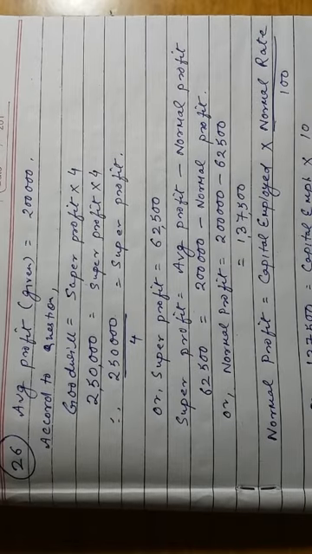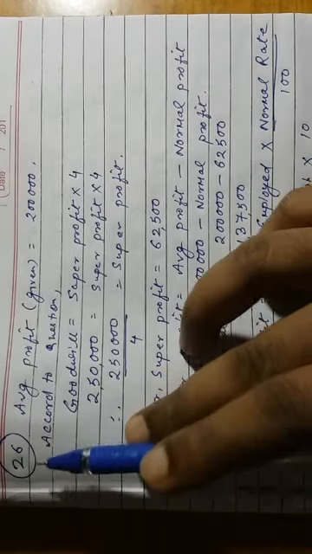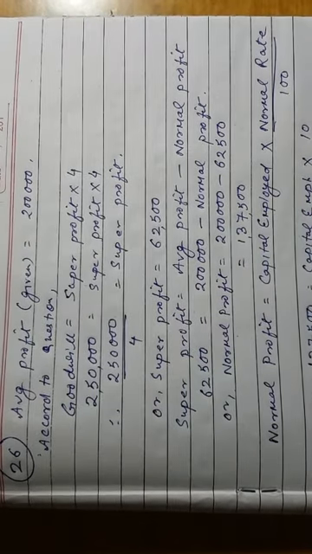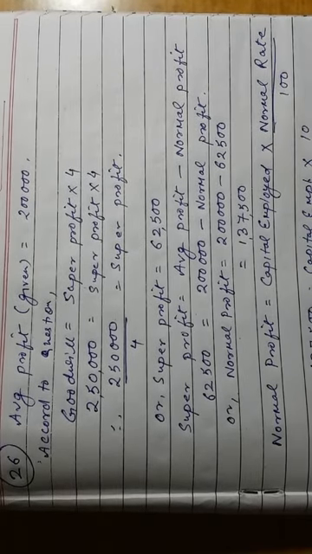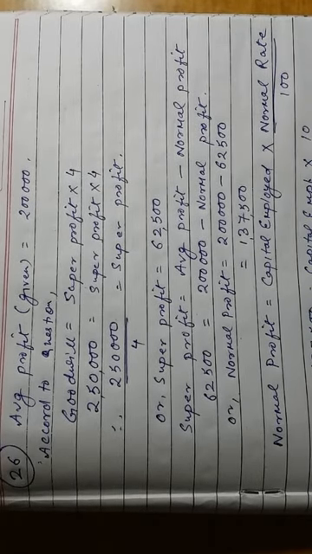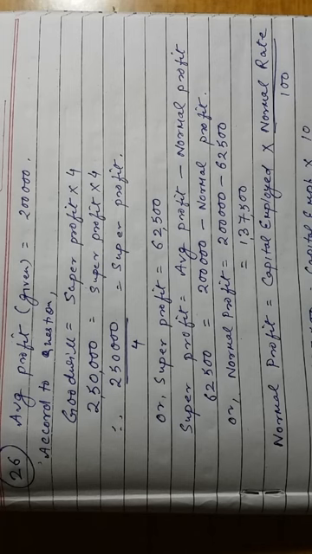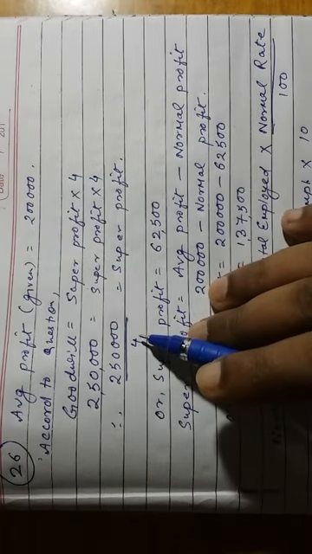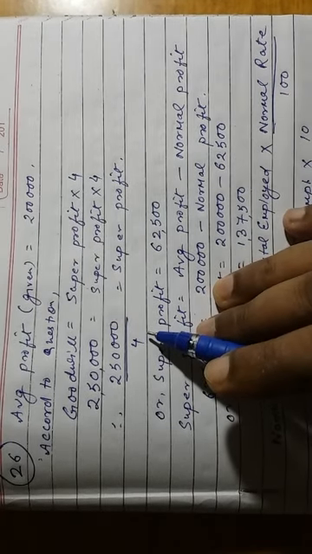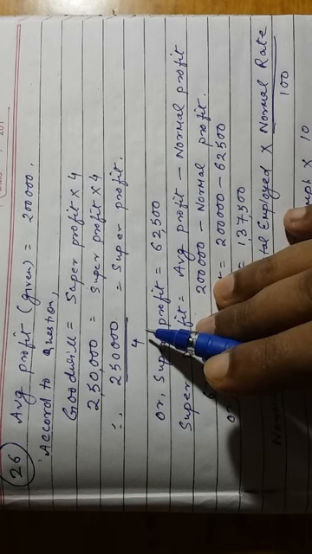Next we will discuss question number 26. Let us go through the question. Average profit of a firm during the last few years is rupees 2 lakh and normal rate of return in a similar business is 10%. Remember, rupees 2 lakh is average profit, not the capital employed.